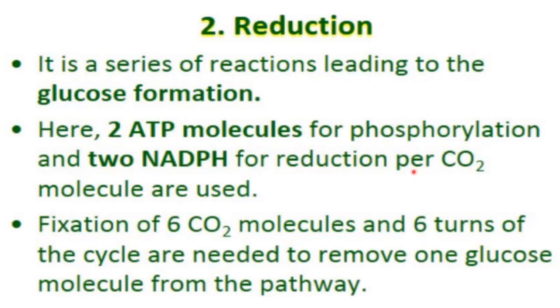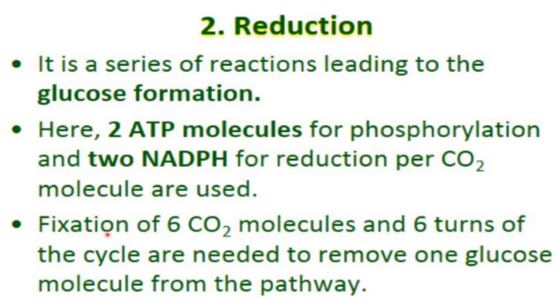Okay, so for one carbon dioxide molecule, 2 ATP molecules and 2 NADPH molecules are used. Here 2 ATP molecules for phosphorylation means phosphate is released here.